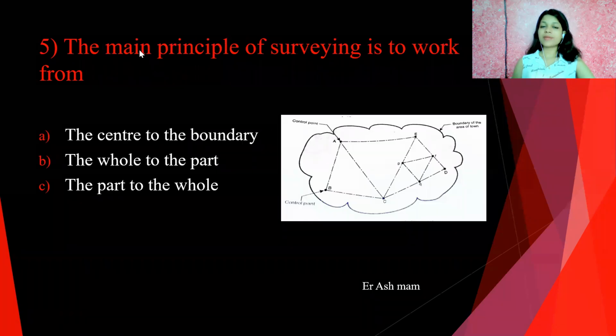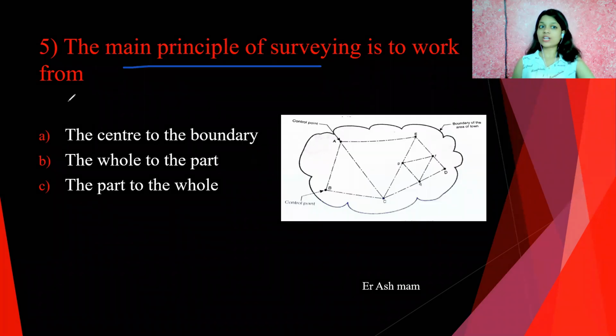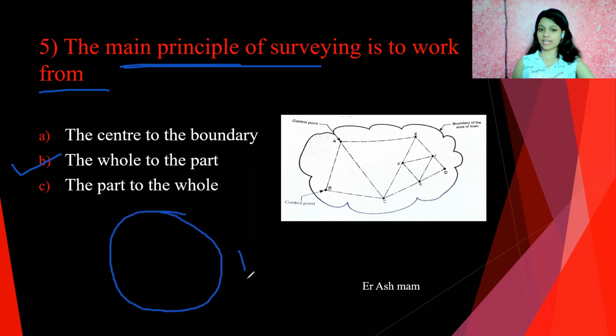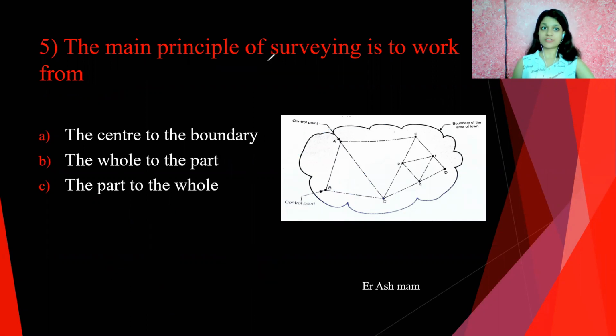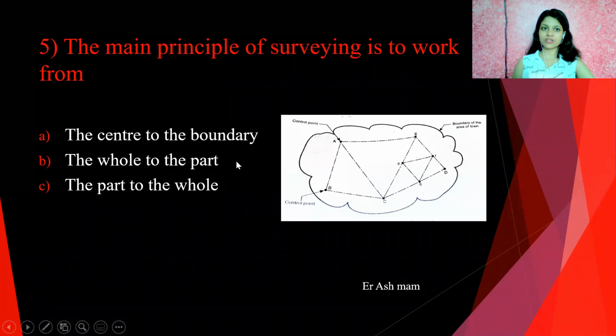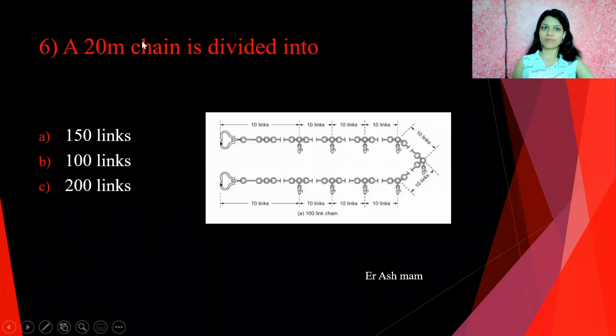Next question. The main principle of surveying is to work from. So answer is B here, the whole to the part. You know that the main principle of surveying is to work from whole to the parts. First we consider the whole area. You can see here the whole area. Then we divide into part areas. So the main principle of surveying is to work from whole to the parts. It's a very basic and important conceptual question, and it's the main principle of surveying.